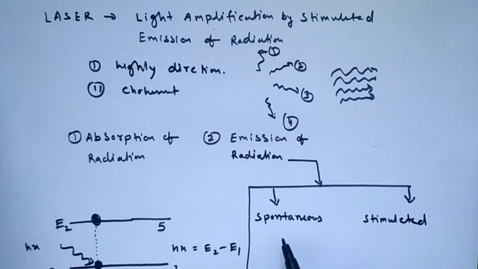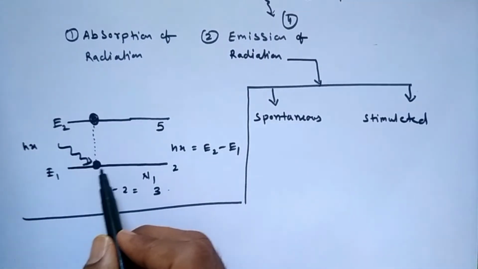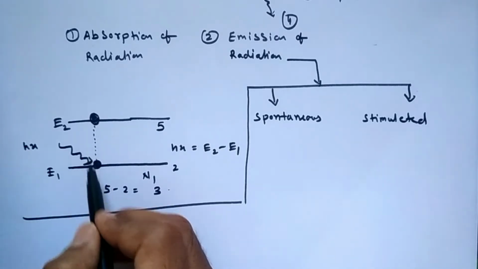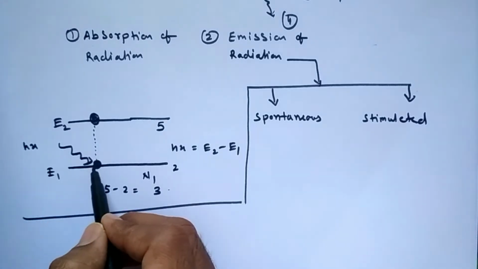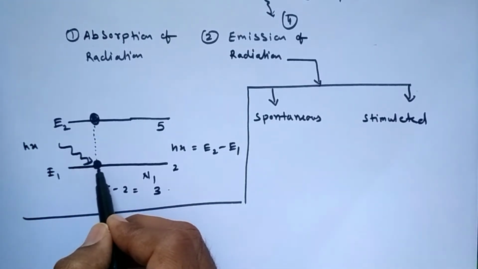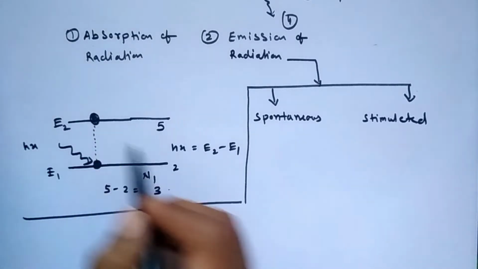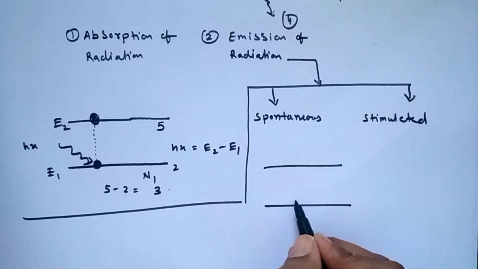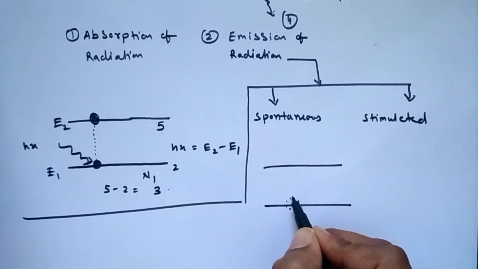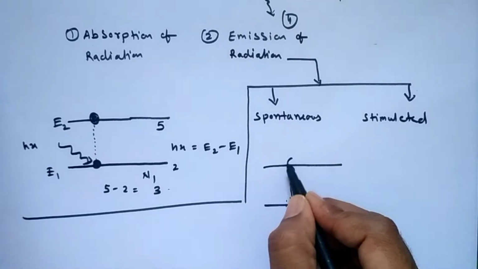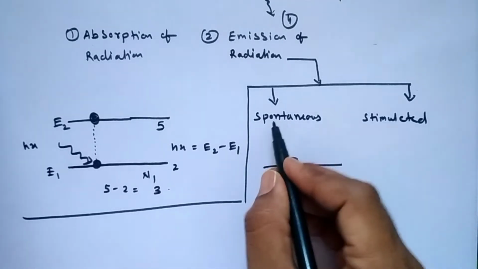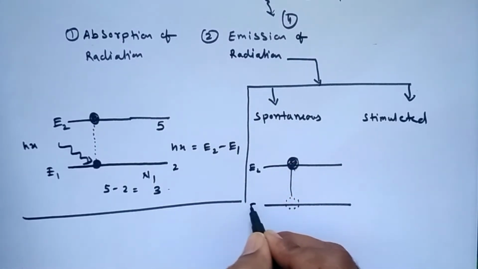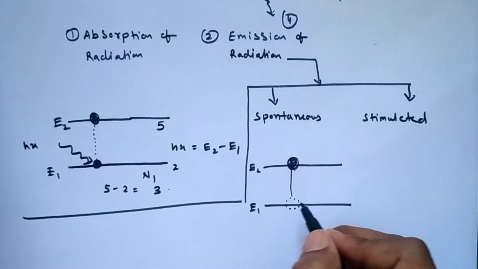First we take spontaneous emission, because here we already learned about absorption of radiation. What happens when the atom gets excited? The atom absorbs energy from the external source, and this atom will jump from here to here. This atom can jump and it creates a vacancy here, and this atom jumps to this position. So now for spontaneous emission, this is the initial position having energy state E2, and this is energy state E1. So what happened?